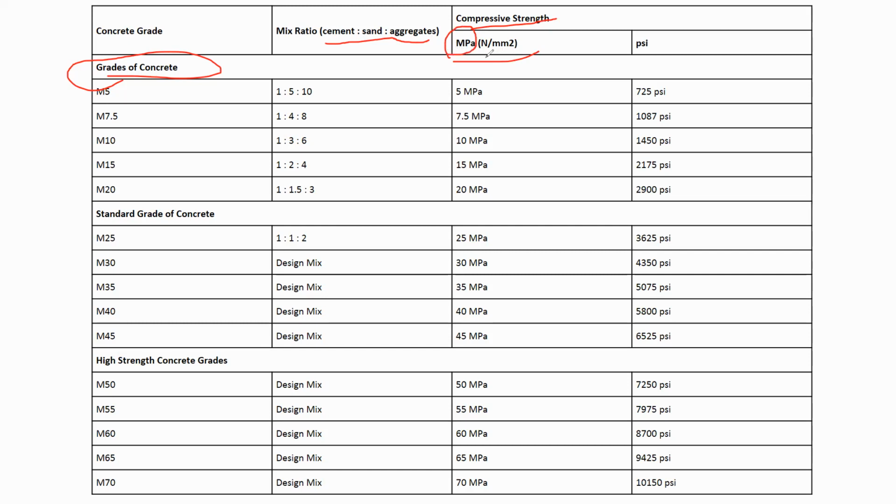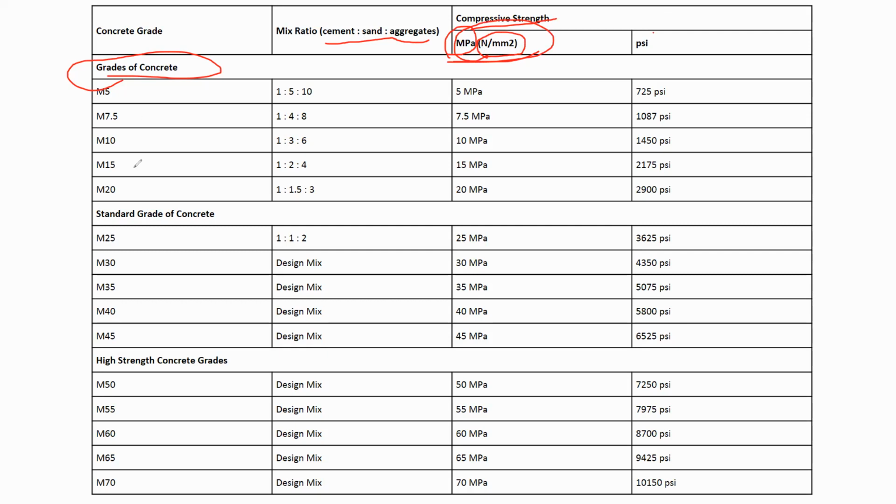Instead of MPa, you can write Newton per mm square also. Both are the same. One more unit is PSI, which you can also indicate, but we use only megapascal or Newton per mm square.